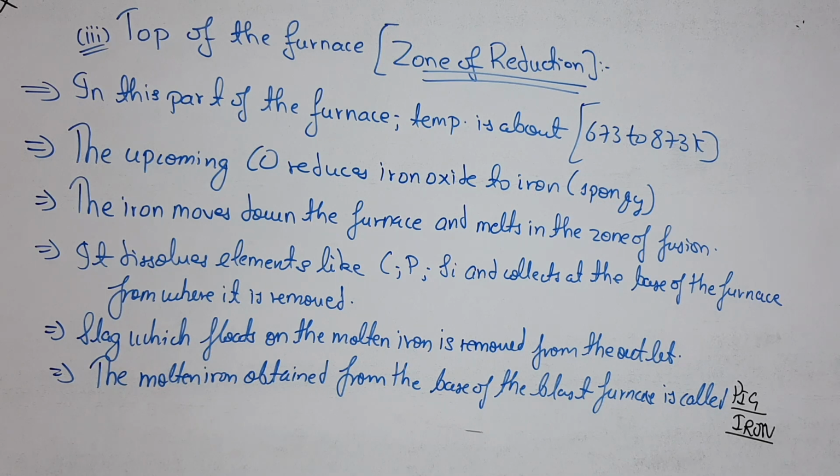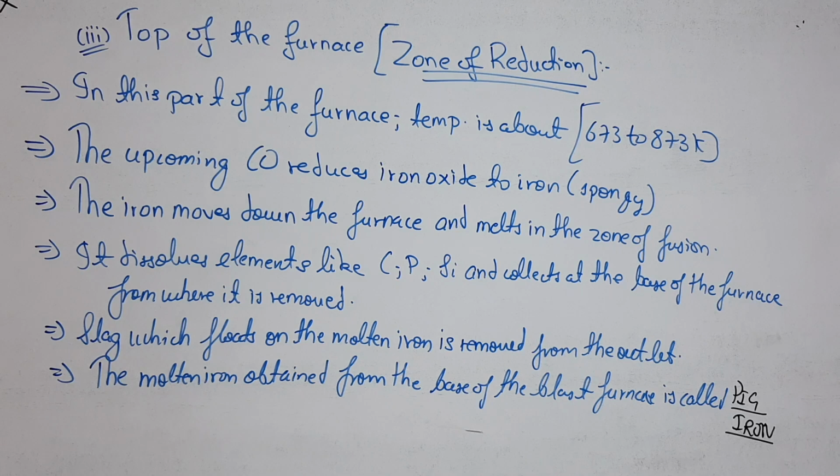You know that at the bottom of the furnace where we have done the zone of fusion, the carbon monoxide has been produced, and this carbon monoxide is also being produced in the middle of the furnace at the last reaction which we have studied, in which CaS has been sent to the slag plus Fe plus CO. So the upcoming carbon monoxide reduces iron oxide to spongy iron, and this spongy iron moves down the furnace and melts in the zone of fusion.